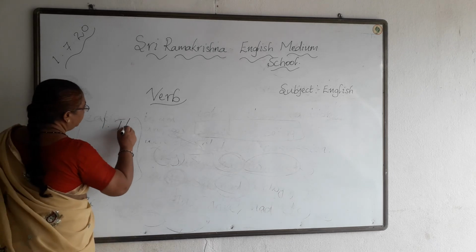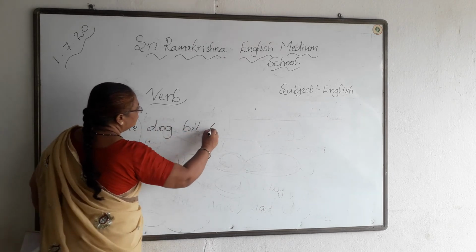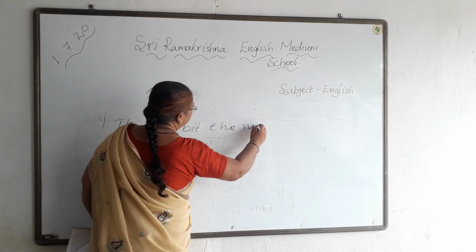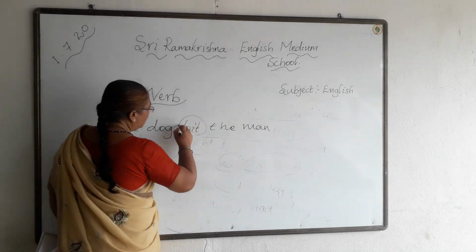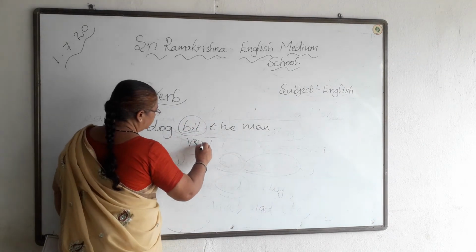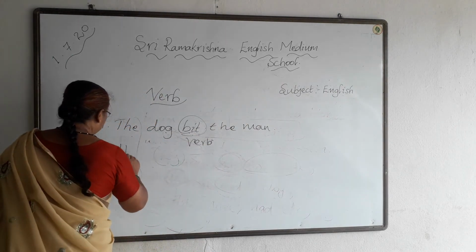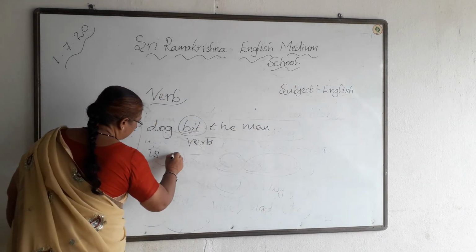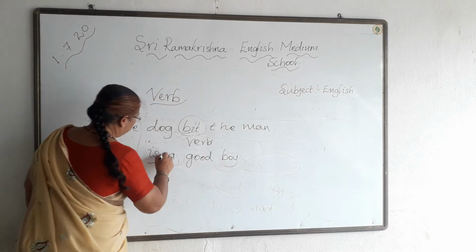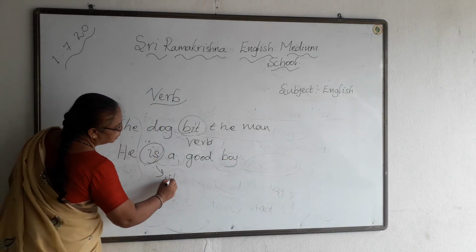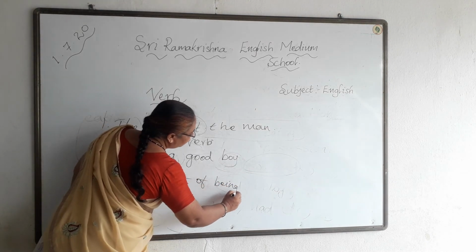First one, the dog bit the man. Here, which is the action word? Bit is the action word. This is the verb here. Next, he is a good boy. Here is shows the state of being.